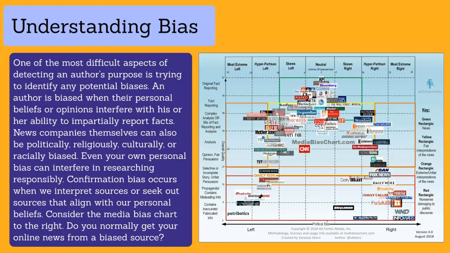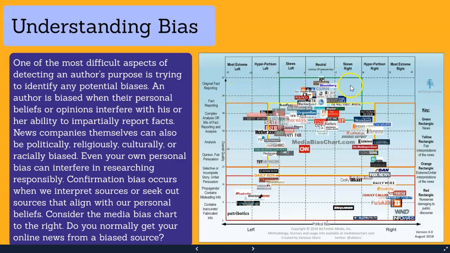You can see it here on the page. There's a media bias chart. You can see at the top in the green box, we want to use news sources that do original fact reporting and less analysis, persuasive, or just completely made up information here on the bottom. And you can see that that applies to both political parties.